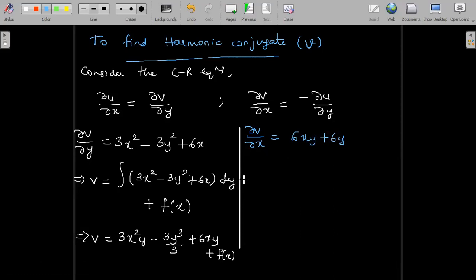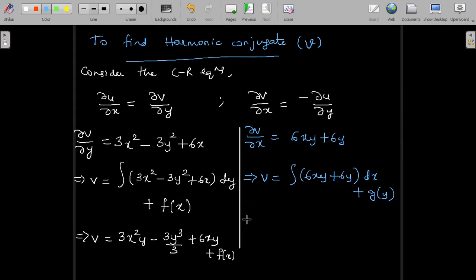Now we need to integrate to obtain the expression for v. So v is equal to, on direct integration, this is 6xy plus 6y into dx plus function of y. Let me explain this. This was dou v by dou x, so I have to integrate with respect to x. In order to get rid of dou v by dou x, I have to integrate with respect to x, that is dx. And when we integrate with respect to x, we add constant of integration in terms of y. That is why the partial differentiation concept comes into existence here.